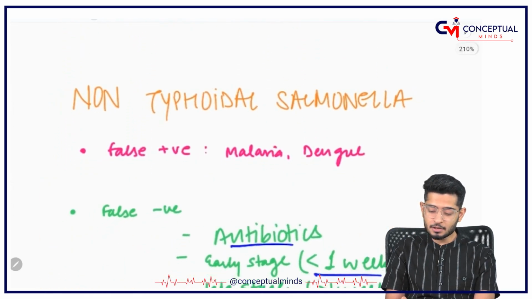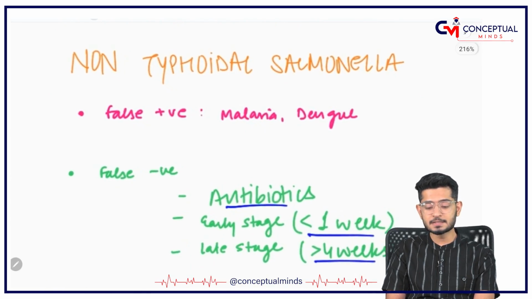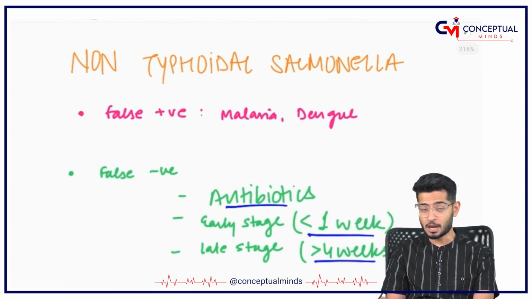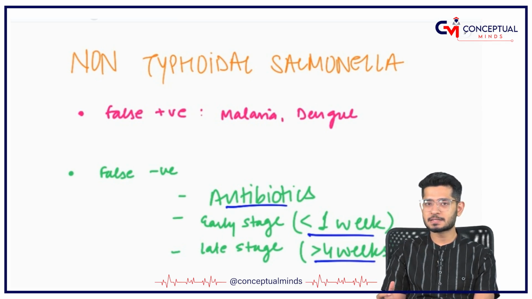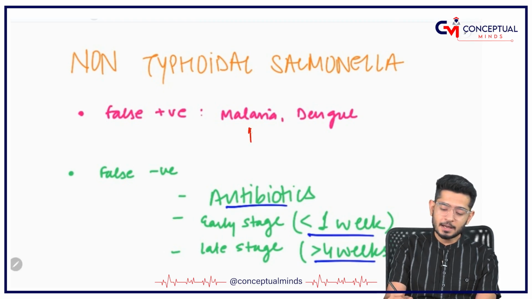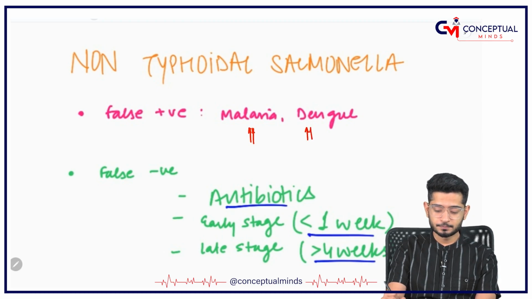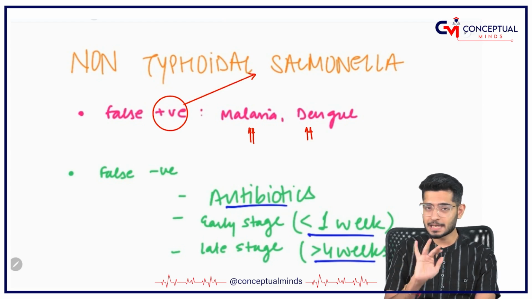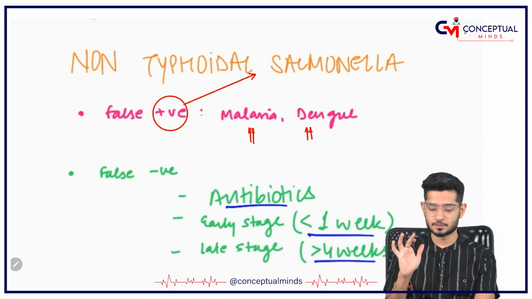There is a very important concept called non-typhoidal salmonella. What does this mean? My dear friends, please don't go for investigations in the early 1 week or 5 days if you are suspecting salmonella. Why? Because malaria and dengue, if present, can give positive results for salmonella, although salmonella is not really present.